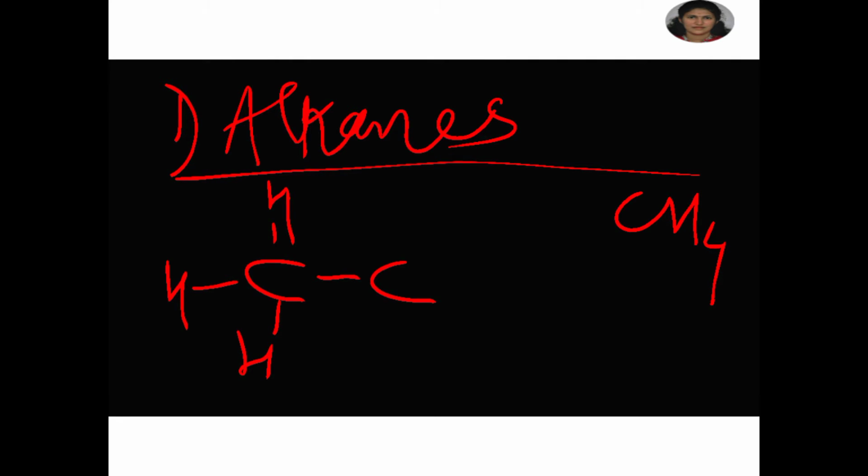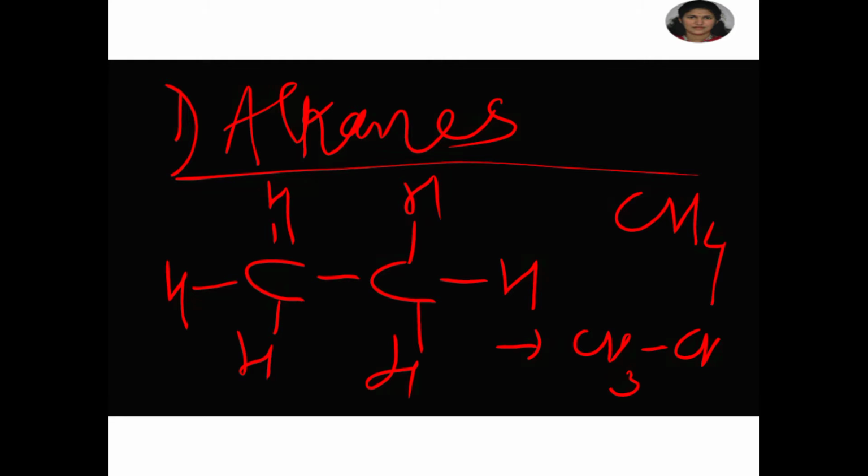To satisfy tetravalency, we write the other hydrogen atoms. So here 3 hydrogen atoms also. So we get CH3-CH3. The number of carbon atoms will be 2.